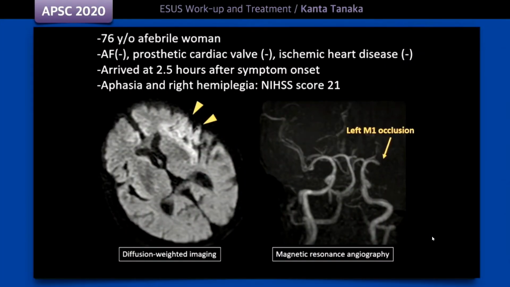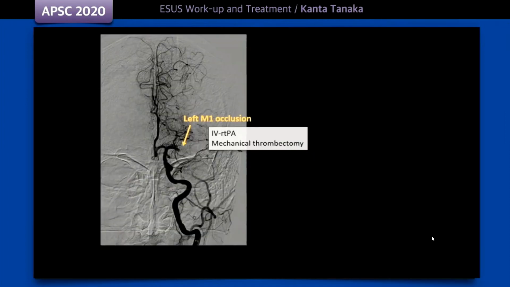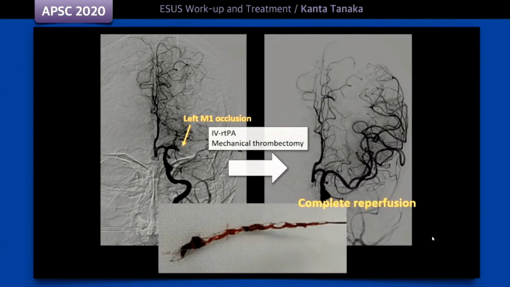I'd like to present a typical case here. A 76-year-old woman with no AF, no prosthetic cardiac valve, and no ischemic heart disease arrived at 2.5 hours after symptom onset. Her main symptoms were aphasia and right hemiplegia. NIH stroke scale score was 21. Diffusion-weighted MRI showed an acute infarction in the left MCA territory, and MR angiography showed left MCA M1 occlusion. Immediate intravenous thrombolysis and mechanical thrombectomy resulted in complete reperfusion.